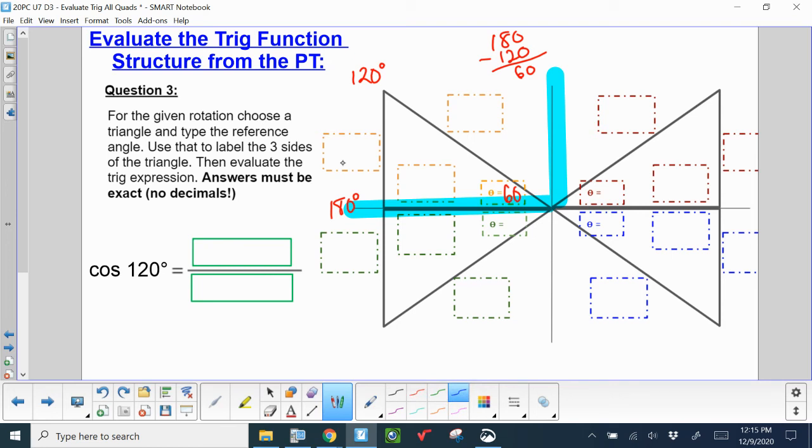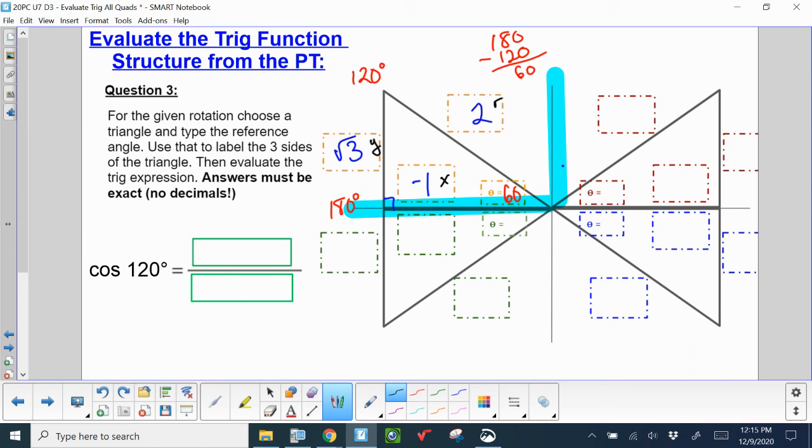Across from 60, this y side, that is square root of 3. Is it positive or negative? Y is going up, so it's positive. The hypotenuse is 2, and process of elimination makes this 1, but it's negative. And so this is my x, this is my y, this is my r.